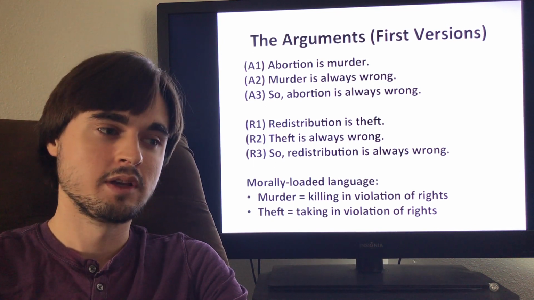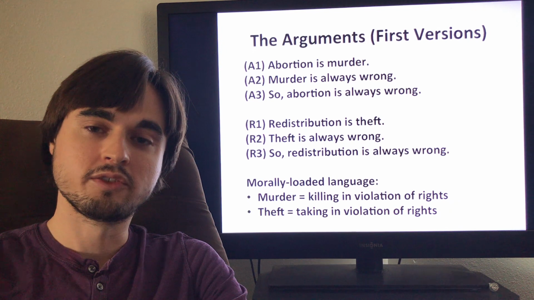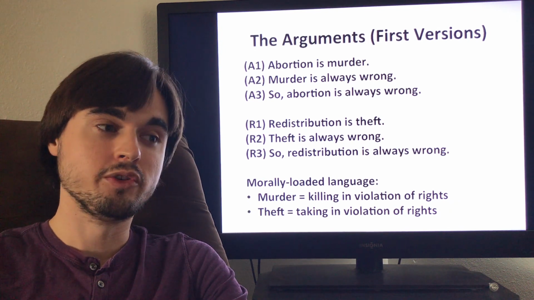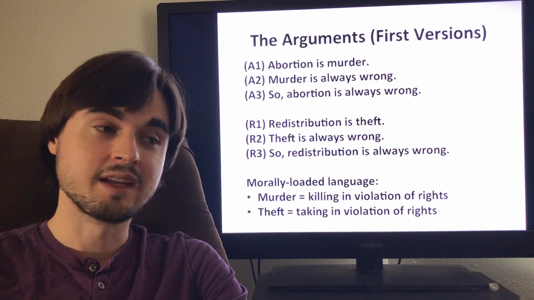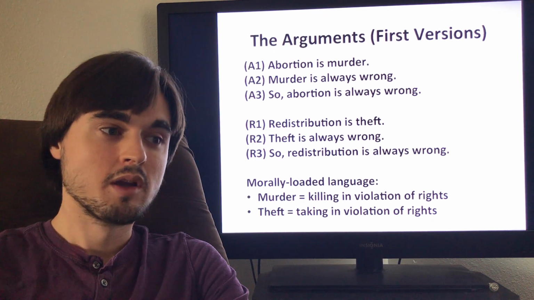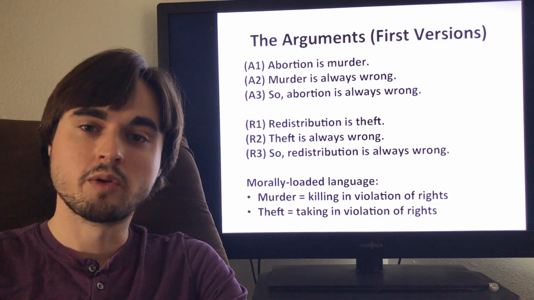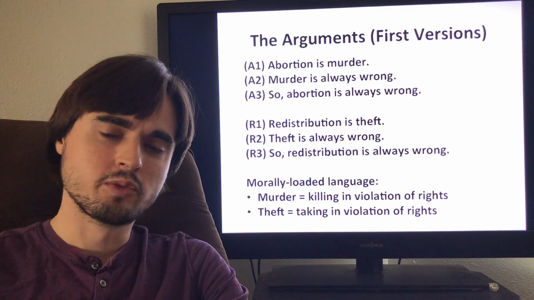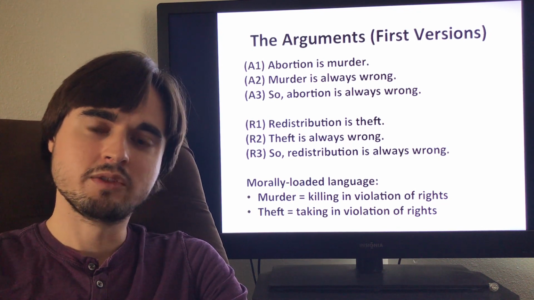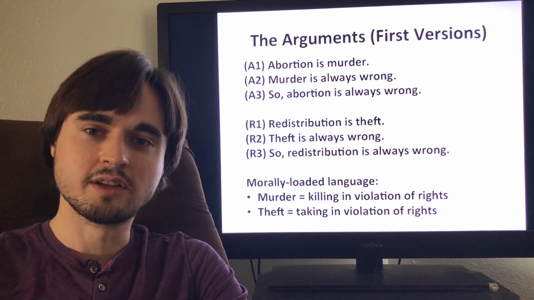Just property rights. So these are the senses of these two words we need in order to make at least the second premises plausible in each. Murder is always wrong, theft is always wrong. If those words, murder and theft, were only being used in the legal sense, then these premises are clearly false.